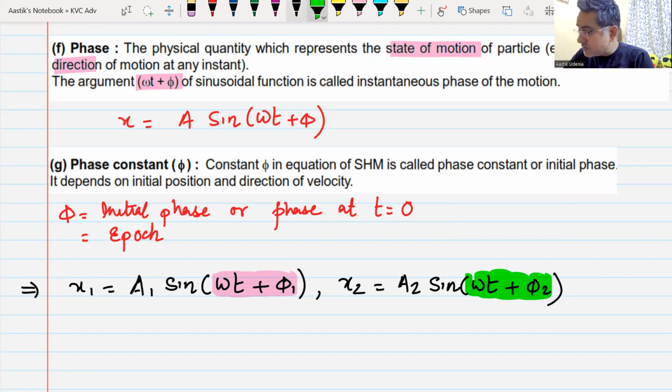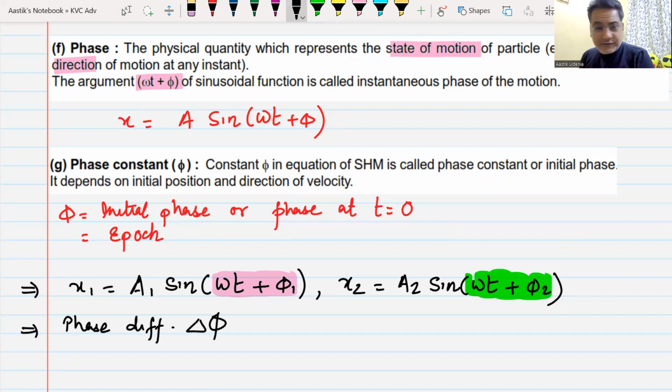Then we have a term which is known as phase difference, delta phi. Phase difference, delta phi, is the difference in the phases between the first and the second, or the second and the first. If I subtract 1 from 2, it will be phi 2 minus phi 1.